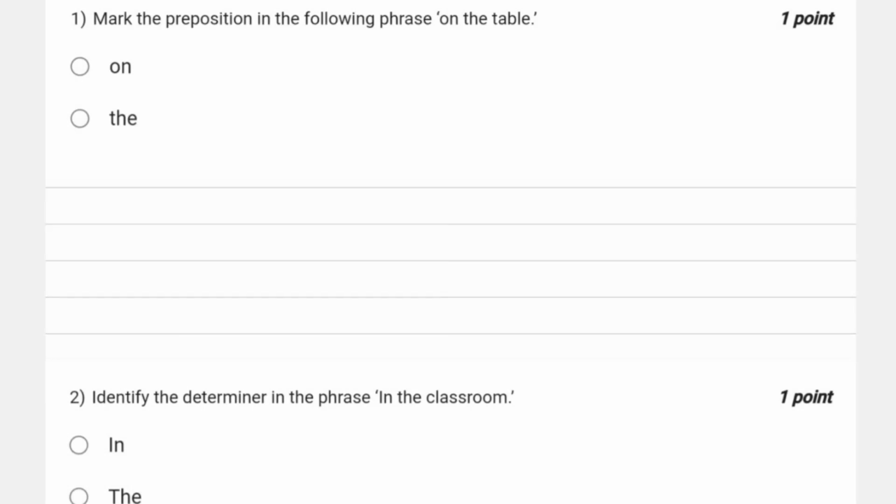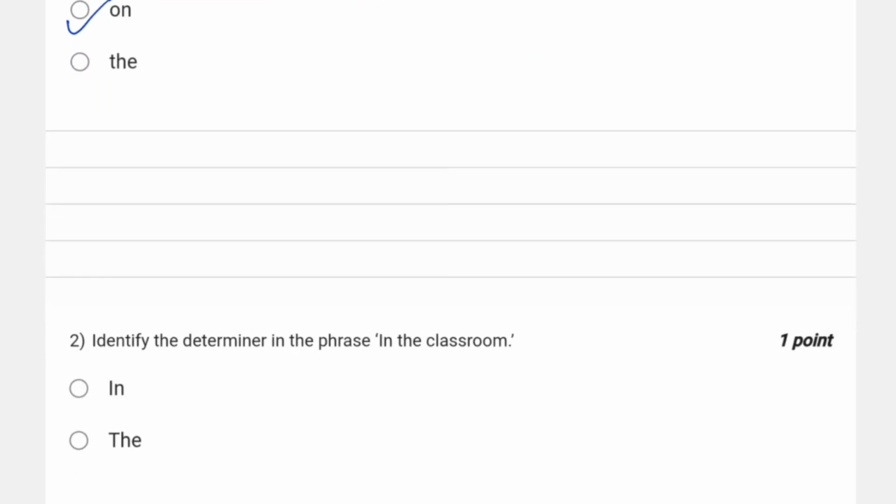So, our first question is, mark the preposition in the following phrase, and the phrase is on the table. As you might know, prepositions are words that precede a noun or a pronoun and express a relation between different words or elements. Like here, it is given on the table, so you can understand it is on the table. Or if it was below the table, then you know the relation, right? So, here, on is the word that is a preposition. So, our answer would be on.